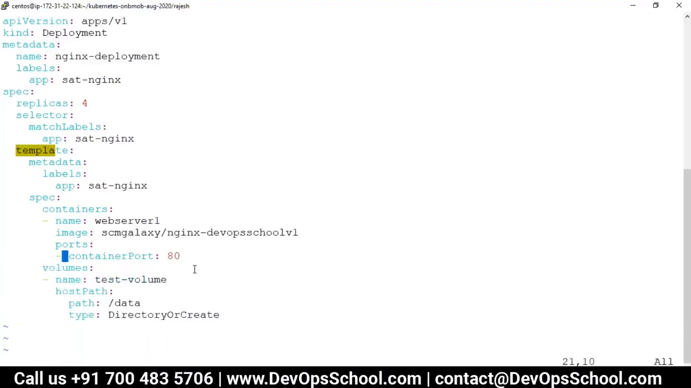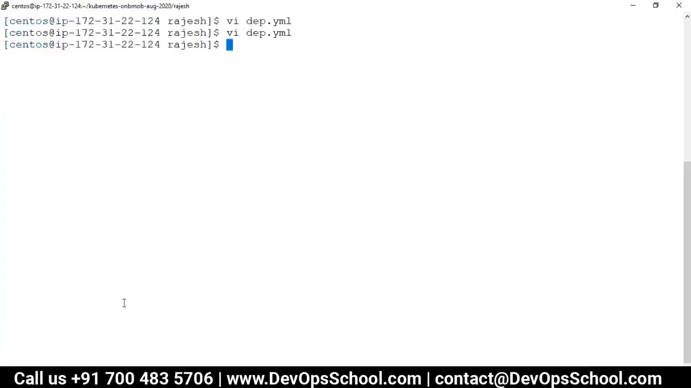How many replicas do I want? I just wanted 2 replicas. Okay, so here, this is the stuff. You can also try this. So everything is okay. Saved it. Now what I'm going to do is kubectl create -f dep.yaml -n Rajesh.